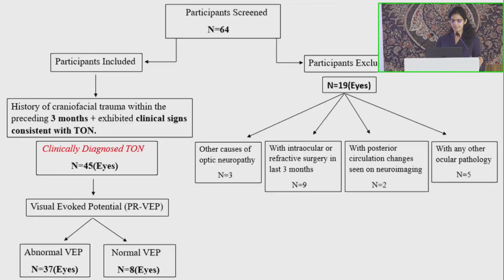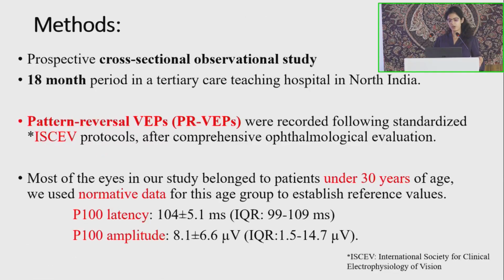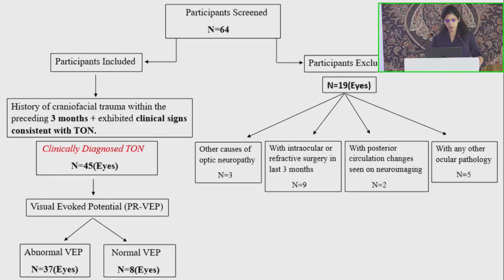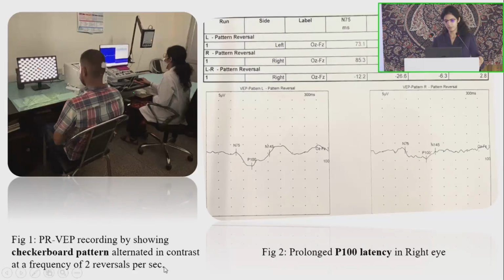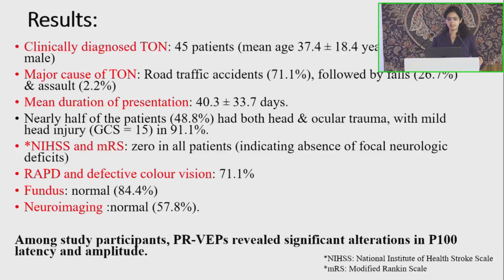So these 45 eyes underwent the pattern reversal VEP according to the ISCEV protocols. Since most of the patients in our study were under 30 years of age, we used the normative data for this age group. So out of the 45 eyes, 37 showed abnormal VEP while 8 eyes showed normal VEP. Figure 1 shows the checkerboard stimulus presented to the patient, which reverses at a frequency of 2 reversals per second, and figure 2 shows the prolonged P100 latency in the right eye.